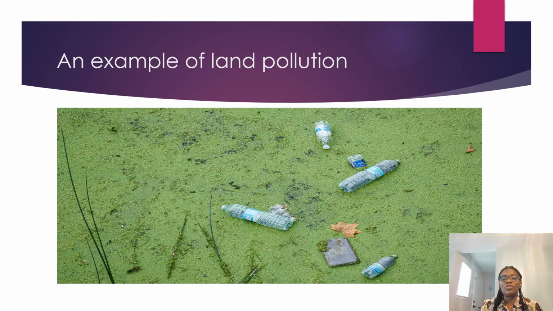If the dropping of bottles and some other things continues, it's going to cover the space. And when it covers the space everywhere, we're not going to have green plants again, and it's going to affect some other organisms present in the soil. So these are a few examples of the different types of pollution that we have. We have seen different pictures of how pollution takes place, and we have also seen how it affects our environment. Thank you for listening.